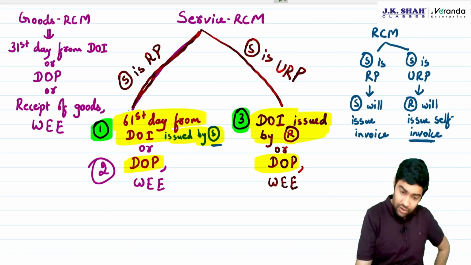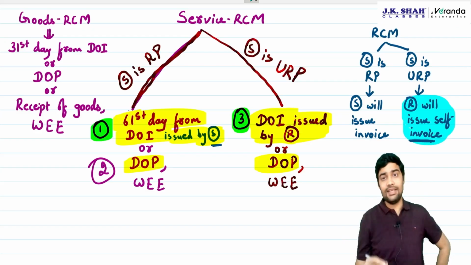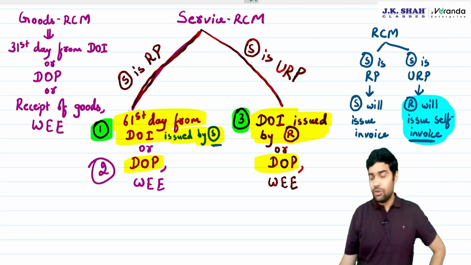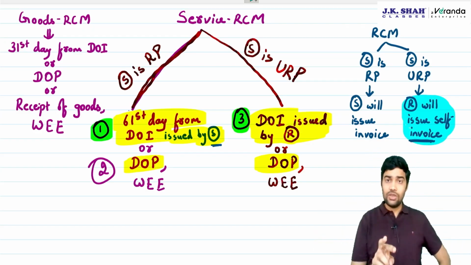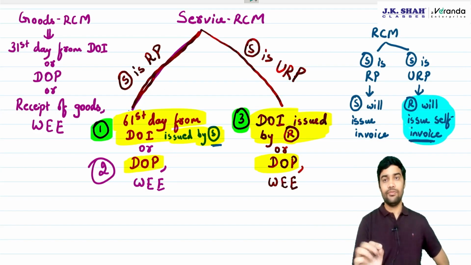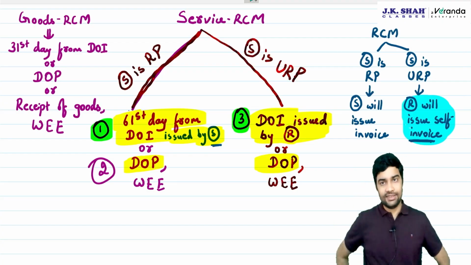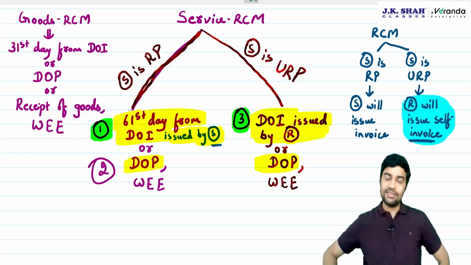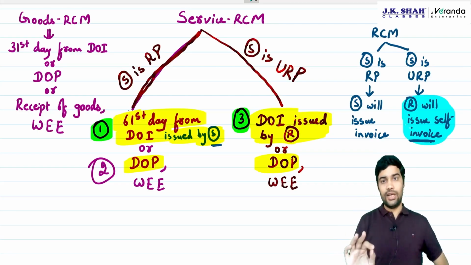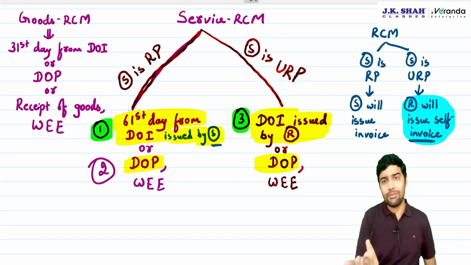Plus, they have also given a time limit within which the recipient has to issue the self invoice. They have said invoice provisions have been amended to say that the recipient has to issue the invoice within 30 days from the date of receipt of goods or services. So once you receive the goods or services, within 30 days, you are required to issue it as a recipient. Clear? But will that matter, sir? It will not matter to time of supply if you don't comply with that.